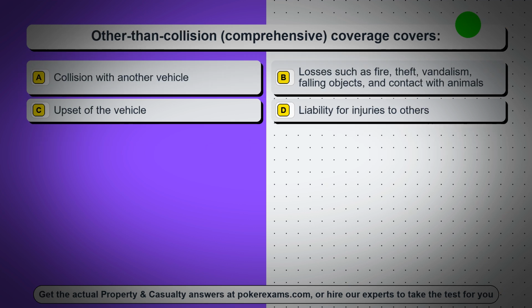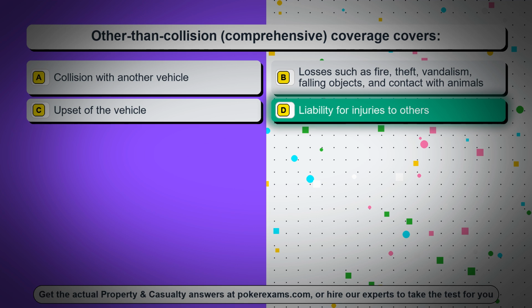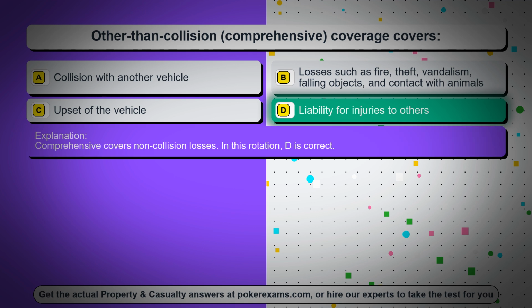Question 37. Other than collision, comprehensive coverage covers. Option A, collision with another vehicle. Option B, losses such as fire, theft, vandalism, falling objects, and contact with animals. Option C, upset of the vehicle. Option D, liability for injuries to others. The correct answer is option D, liability for injuries to others. Comprehensive covers non-collision losses. In this rotation, D is correct.